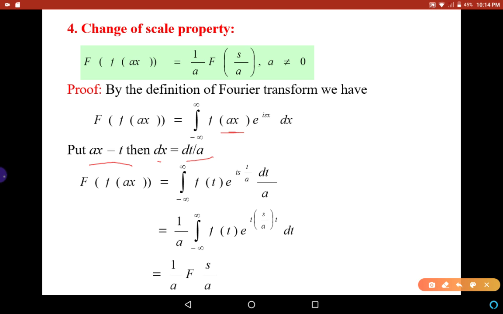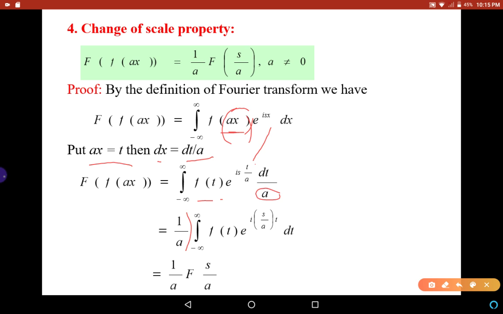Now substituting in the above integral, we get the integral from minus infinity to infinity. Ax is t, therefore this is f of t here. And e power is into x, this x is t by a, into dx is equal to dt by a. Now because this a is constant, we take it outside as 1 by a. So we have 1 by a times the integral from minus infinity to infinity of f of t e power i into s by a into t dt. That is equal to 1 by a times F of s by a.